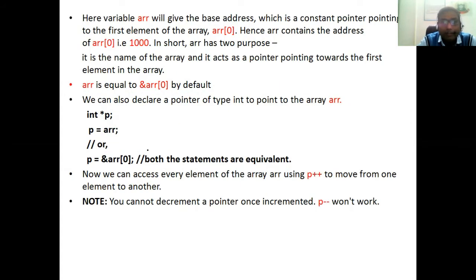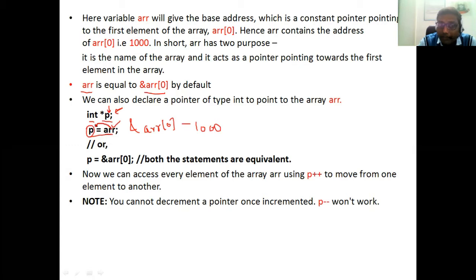So here, what will p contain? p will contain the address of the zeroth location of ARR. That means what is the address of ARR of 0? It is 1000. Your pointer variable p will store the address 1000, because p is a pointer variable, and pointer variables always store addresses. So if we write p is equal to ARR, ARR contains the address of the 0th location, which is 1000. So 1000 is given to p.